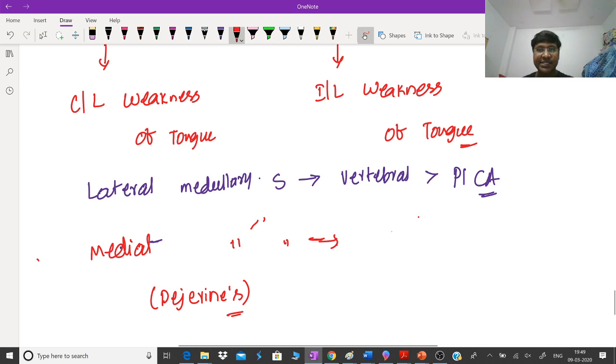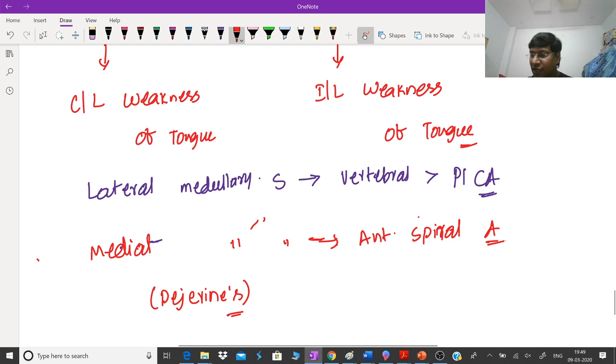Right. So let me answer this. The vessel which is affected in the medial medullary syndrome is the anterior spinal artery. Right? Anterior spinal artery. Very good. Yes, one last chance and Syed Ali, both of you are correct.